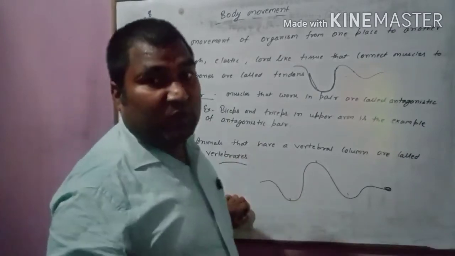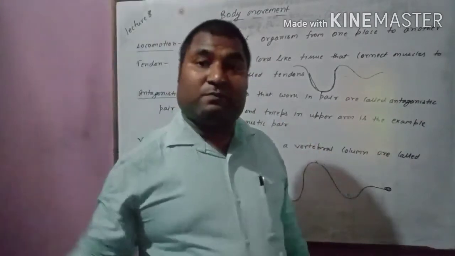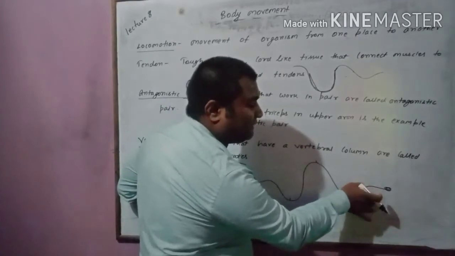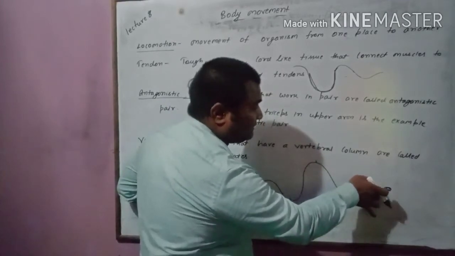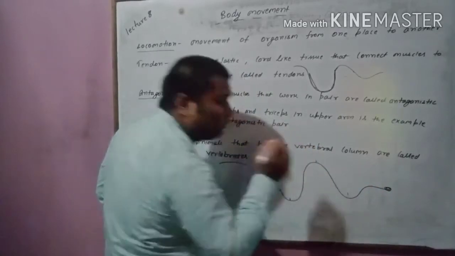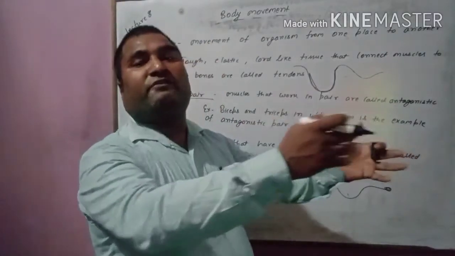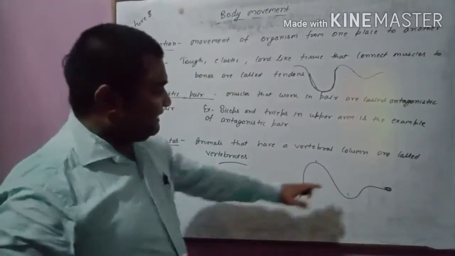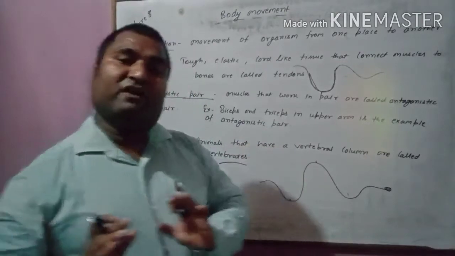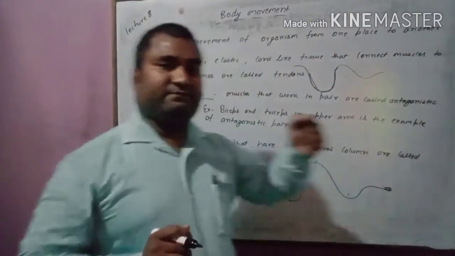Since we know it has a ball and socket joint, and as we know, a ball and socket joint allows the maximum degree of movement. Due to this ball and socket joint, they bend their body, they curve their body in many loops, and each loop presses the ground and gives a forward jerk to the body. Like this, the snake moves in the forward direction.